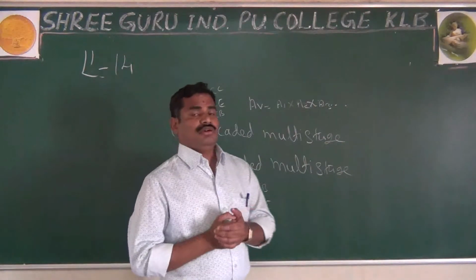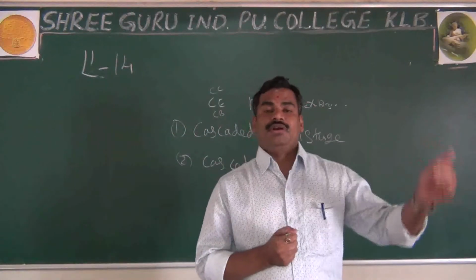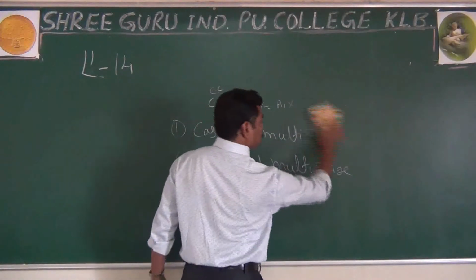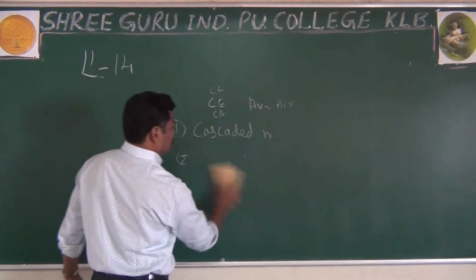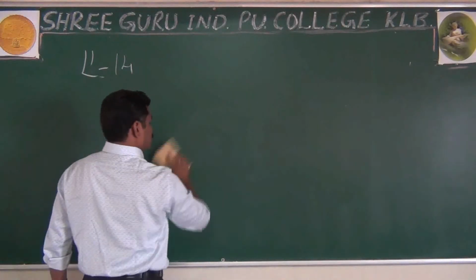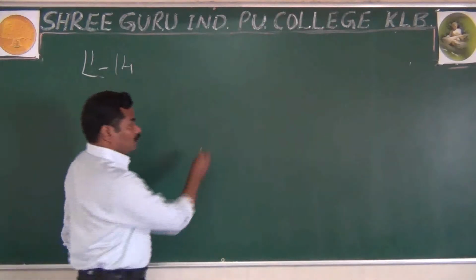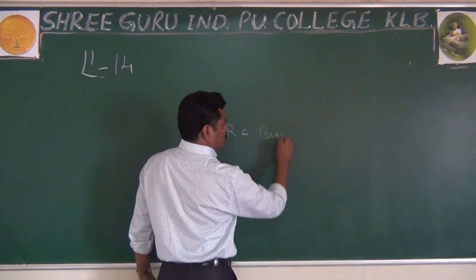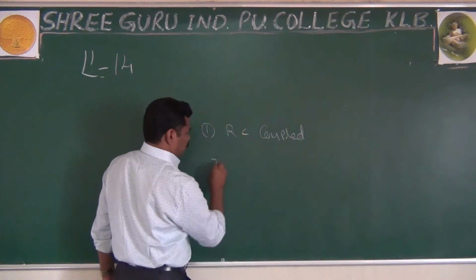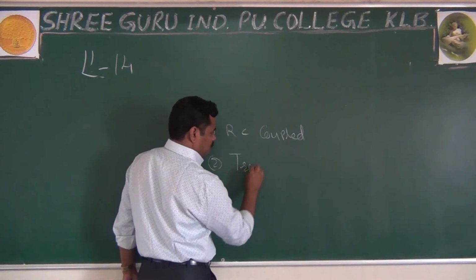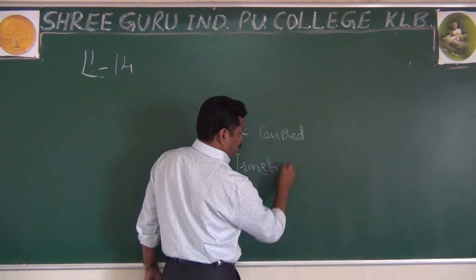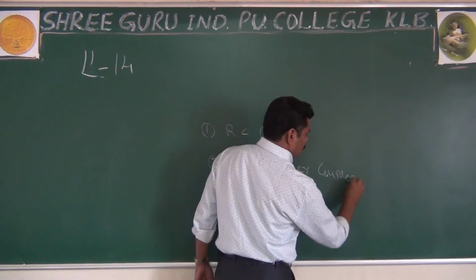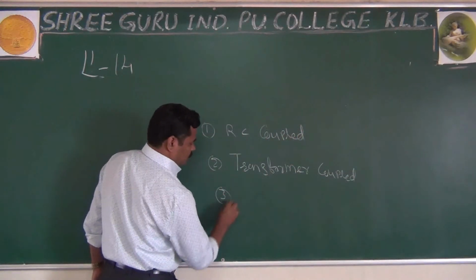You have also studied in the last class the different types of coupling. I told you the importance of coupling and its important function. You have studied three types of coupling. One is RC coupling, or RC coupled. Second is transformer coupled, and third is direct coupled.